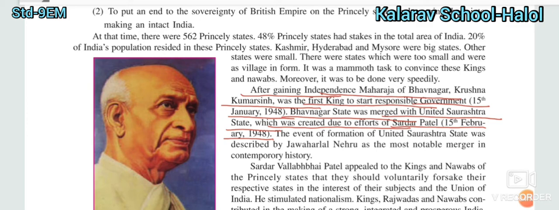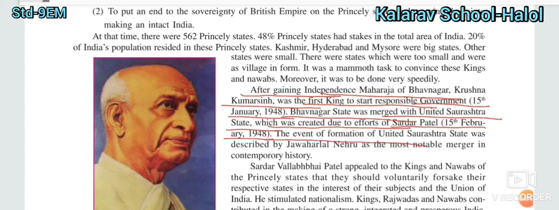Who was the first king ready to join his state with the Indian government? Krishna Kumar Singh of Bhavnagar. Who made the effort to bring him into the Indian government? Sardar Vallabhbhai Patel. And on which date was it agreed? On the 15th January 1948.